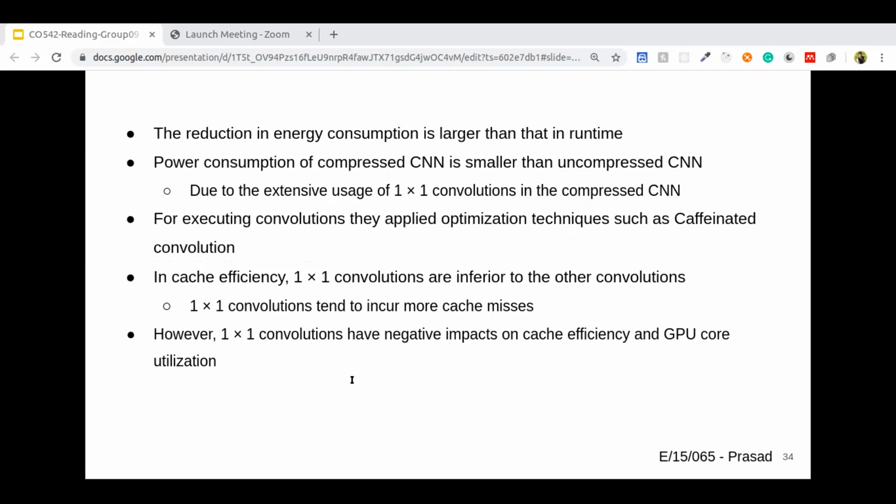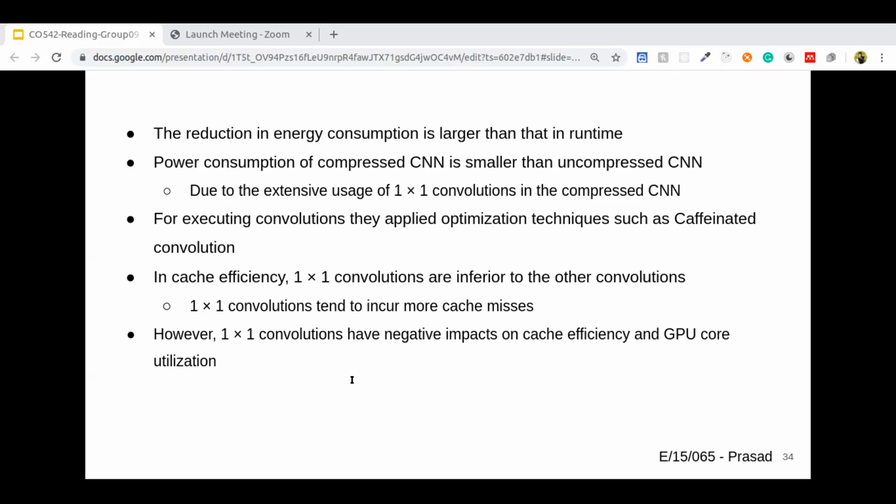Another observation is that the GPU power consumption of the compressed CNN is smaller than that of the uncompressed CNN. The reason for that is extensive usage of one-by-one convolutions in the compressed CNN. But in terms of cache efficiency, one-by-one convolutions are inferior to other convolutions like 3x3, 5x5, etc., since the amount of data reuse is proportional to the total size of the convolutional kernel.